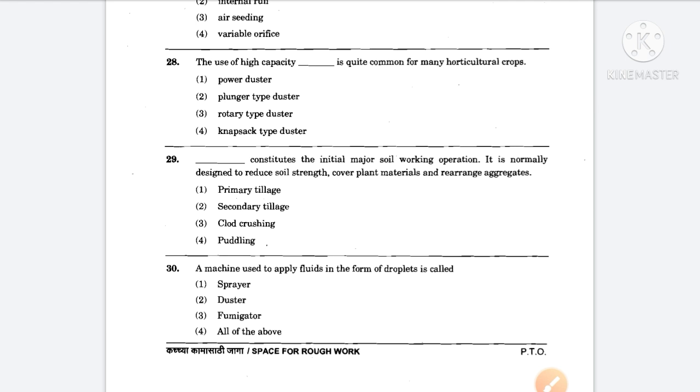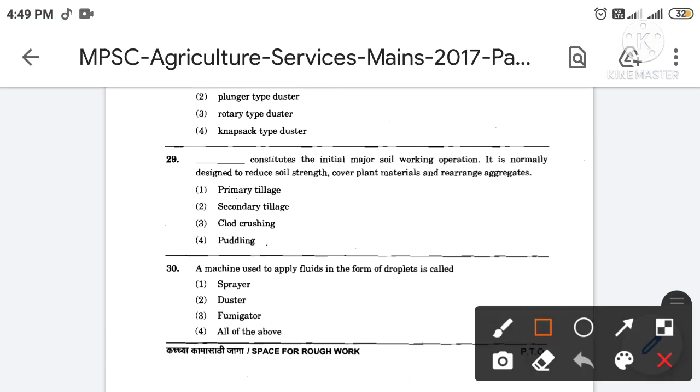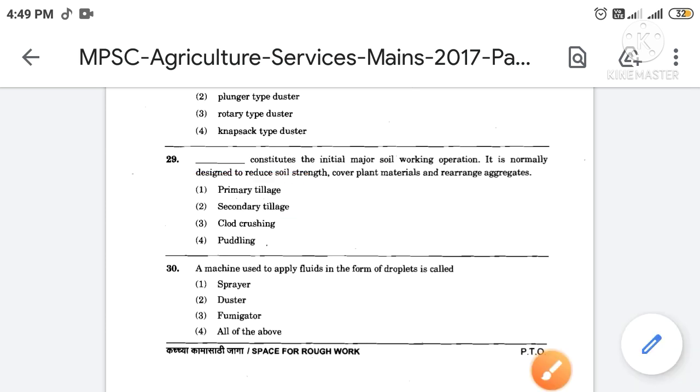Then next, filling the blanks constitute the initial major soil working operation. It is normally designed to reduce soil strength, cover plant material and rearrange aggregates. The correct answer is option number 1. So the primary tillage constitutes the initial major soil working operation. It is normally designed to reduce soil strength, cover plant material and rearrange aggregates.